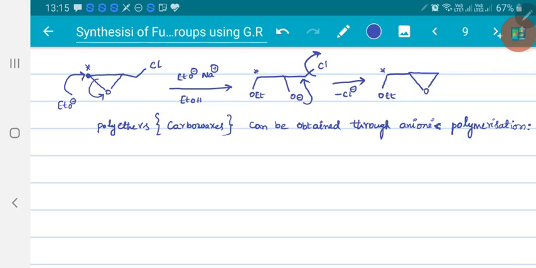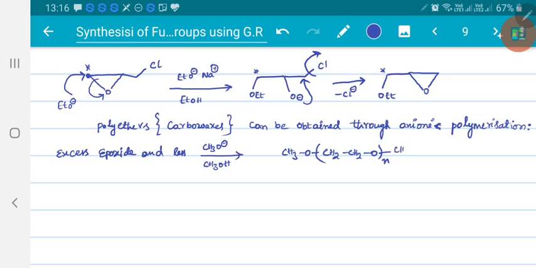That too, if I take excess amount of epoxide and less amount of base, so methoxide in terms of methanol, in such cases you will get polyethers like CH3O, CH2, CH2O, n times, CH2, CH2OH as such. Right.